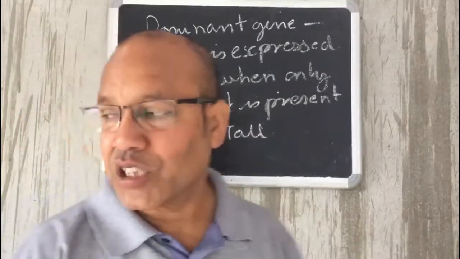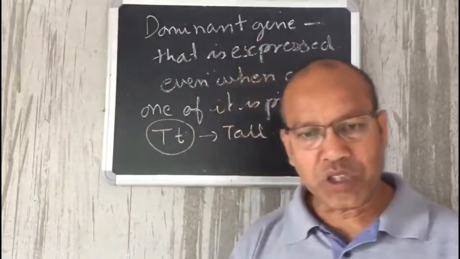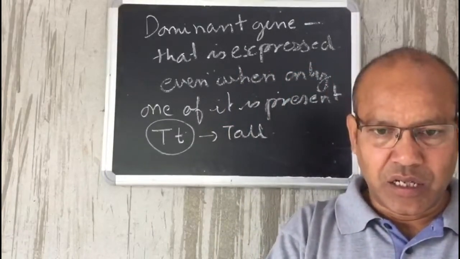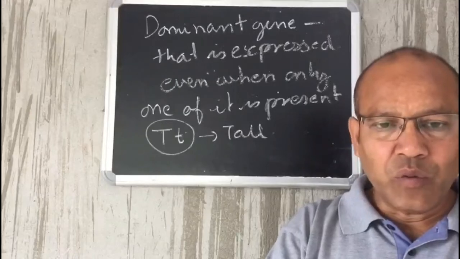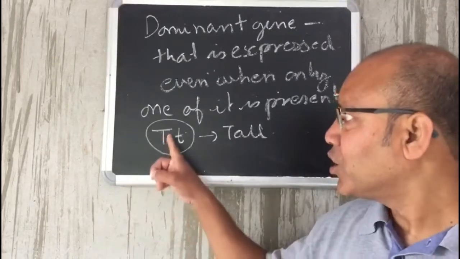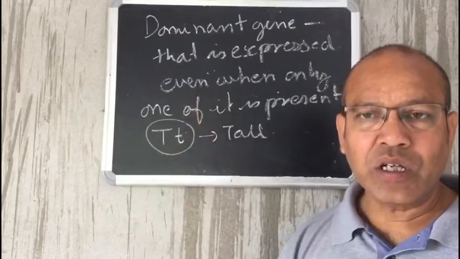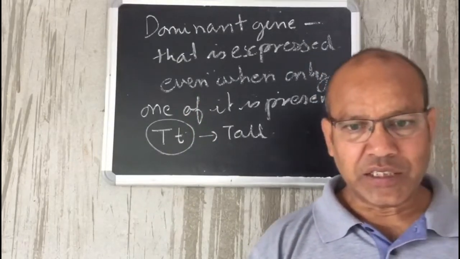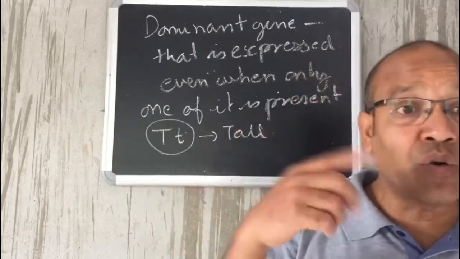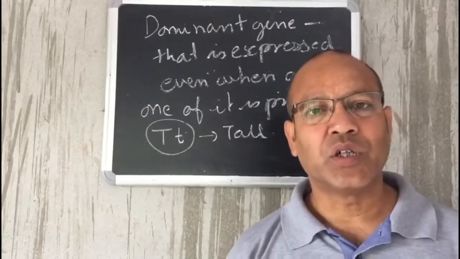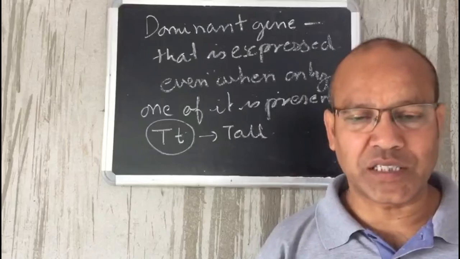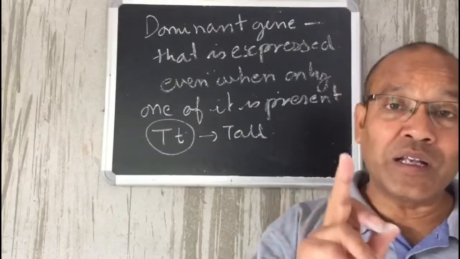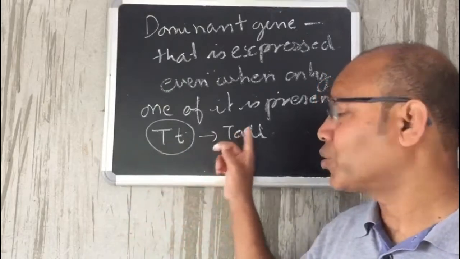This is a hybrid condition in which two different types of genes are present together, but the only one that is expressed here is tallness. So this tall is the dominant gene. A dominant gene is expressed even when only one dose of that particular allele is present. It does not have to be both the same. Even when only one is present, it shows its effect.